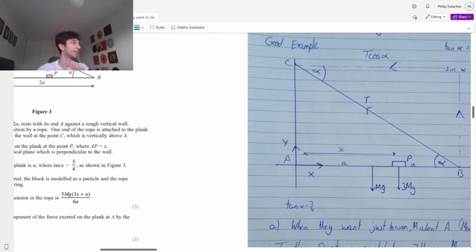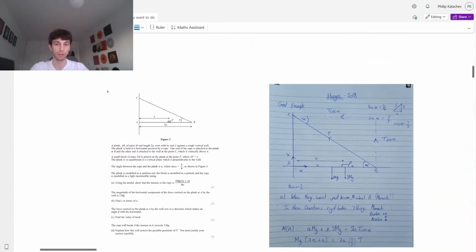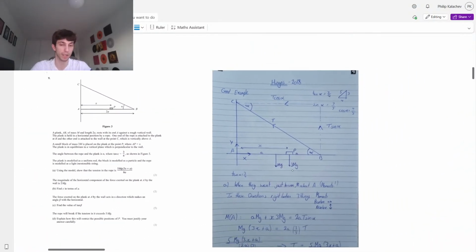These are the only two ways you can get these questions. It will either be hinge or rough wall. You can't have neither, otherwise it's just going to fall down like this, right? It wouldn't make sense. I mean, they can't ask you that. It wouldn't make any sense.